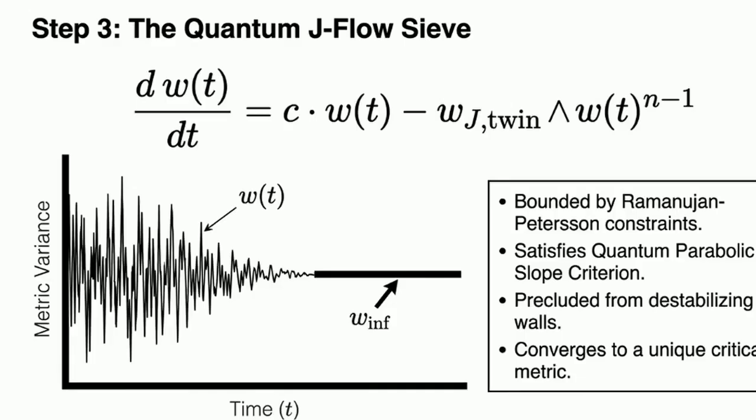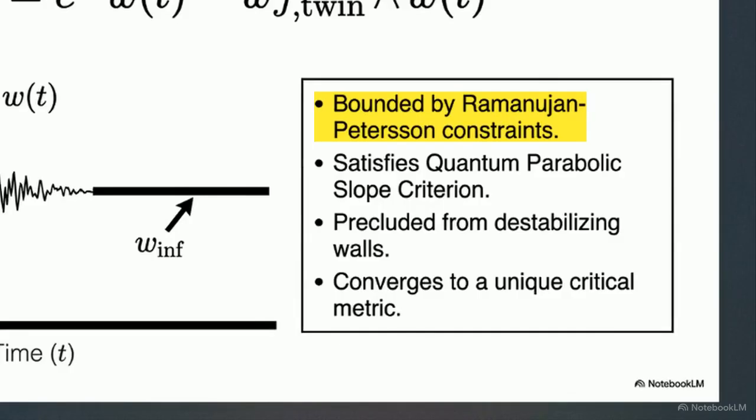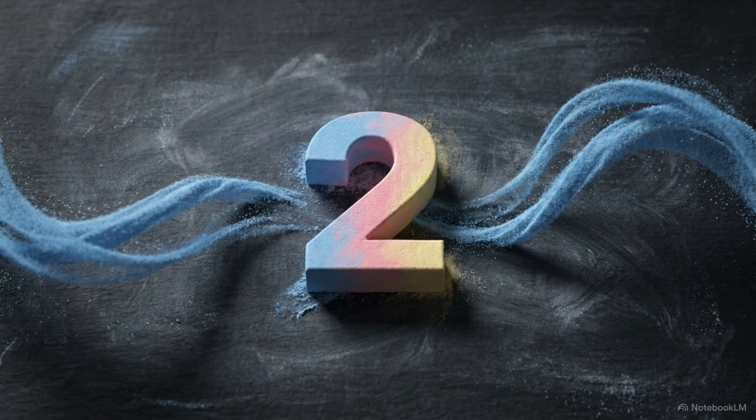We achieve this by driving the metric variance through the quantum J flow, an engine designed to smooth the background metric. Bounded by Ramanujan-Petersson constraints, this prevents the flow from hitting destabilizing walls, ensuring it converges to a unique critical metric. Global convergence, however, is anchored by the algebraic behavior occurring at the local prime level.